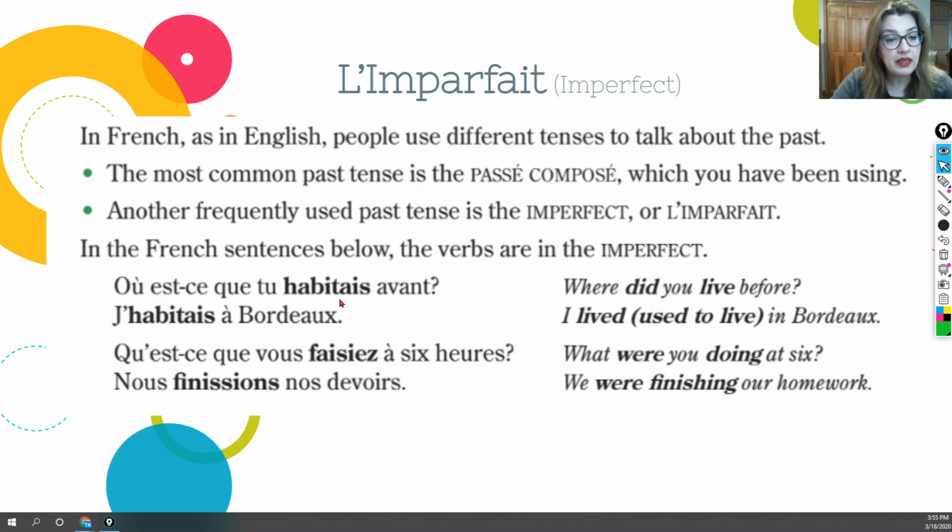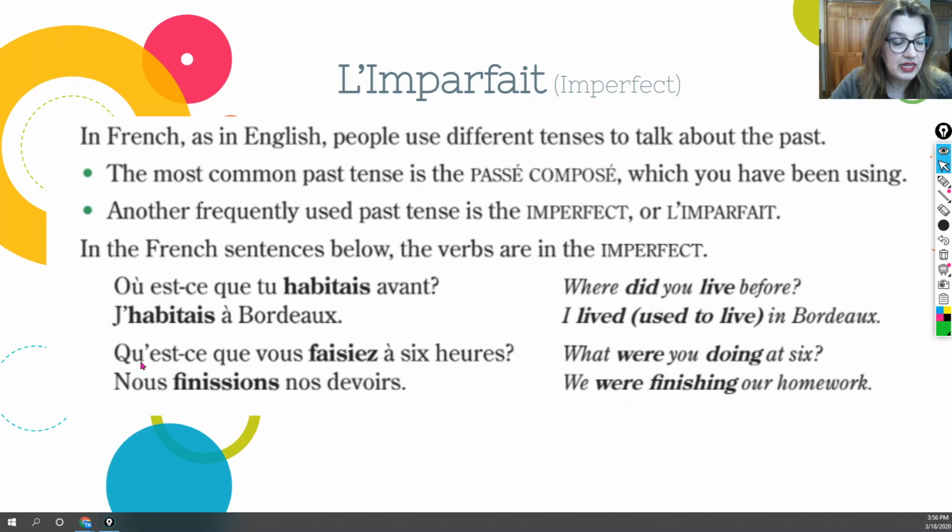Où est-ce que tu habitais avant? Where did you live before? So habiter in its imperfect form means did live. Now let's look at the second sentence, which is a reply to the question. J'habitais à Bordeaux. I lived or I used to live in Bordeaux. So in the imperfect tense, there is an implication that the verb happened over a period of time in the past.